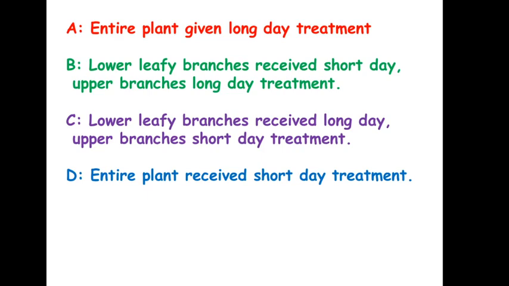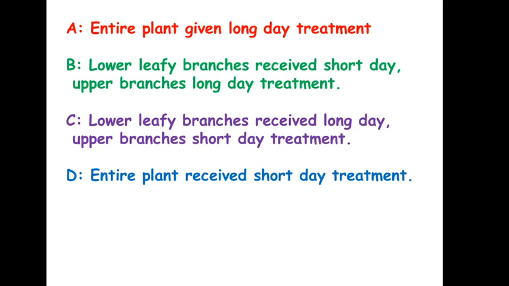In group B, the lower branches which contain leaves were given short day photoperiod, means they were exposed to a photoperiod which was less than 15 hours, and the upper branches with no leaves were given long day treatment. In group C, the lower branches were given long day photoperiod, whereas the upper branches where no leaves were present were given short day photoperiod. And in group D, the entire plant was exposed to the short day photoperiod.